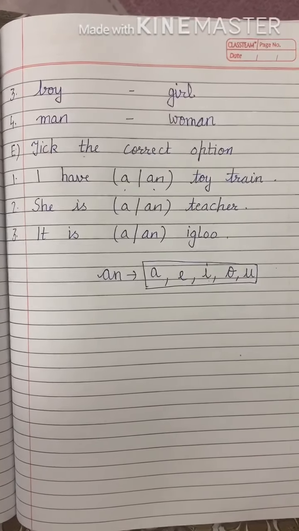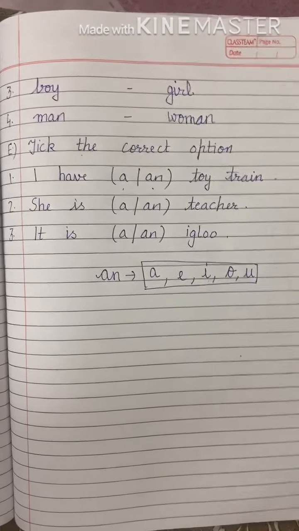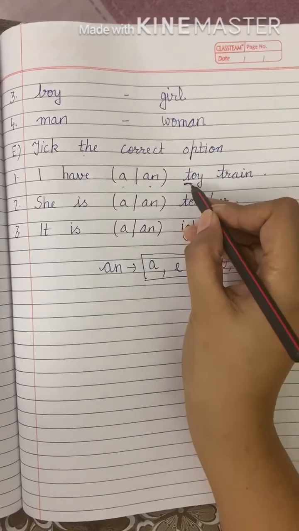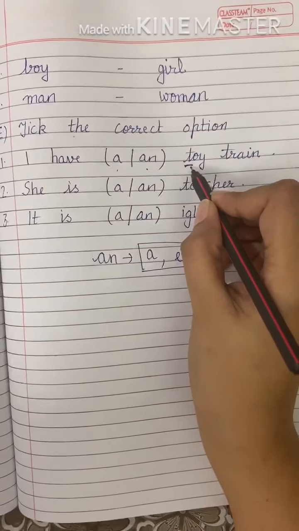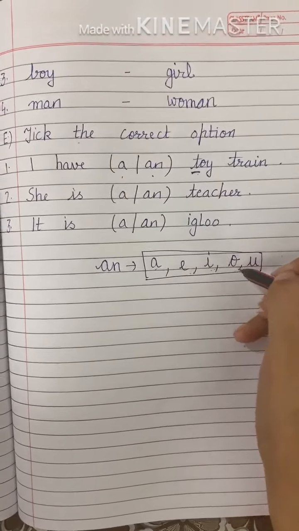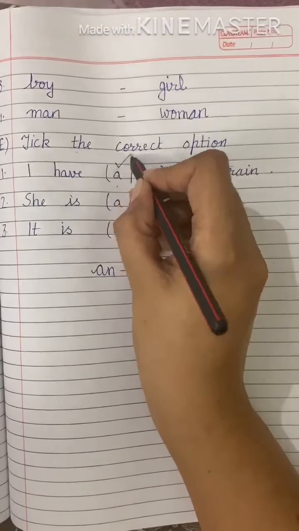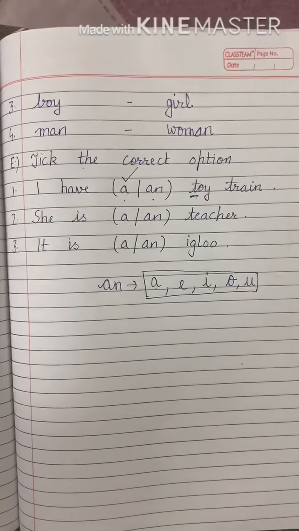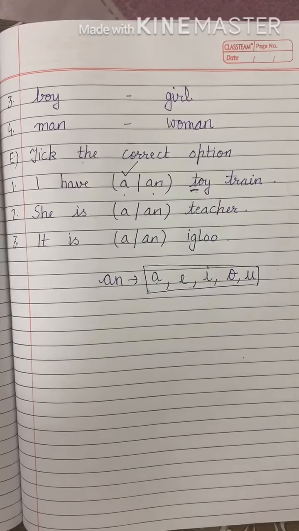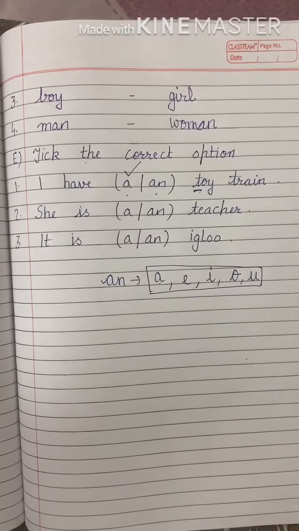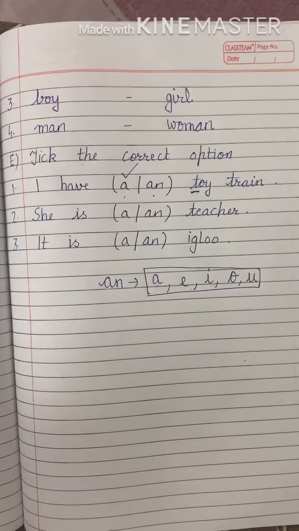I have dash toy train. So what I need to look at is toy. Toy is beginning with T, which is not a vowel. So what I'm going to use is a. I have a toy train. I was asked to tick, that's why I have ticked. So I have a toy train.